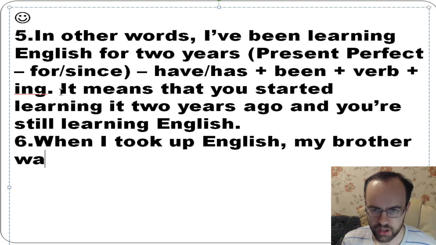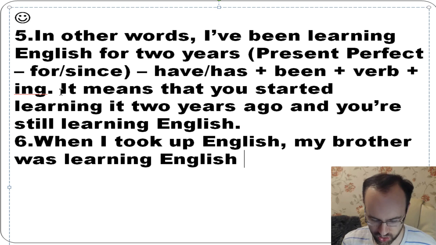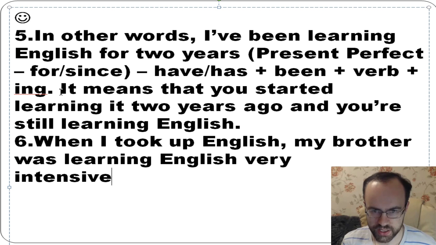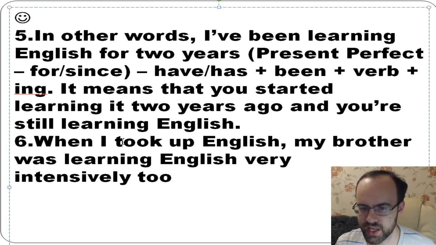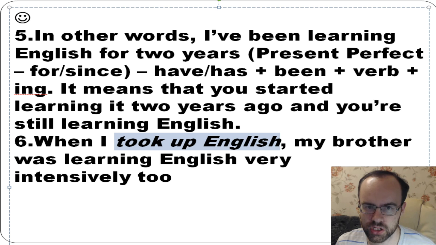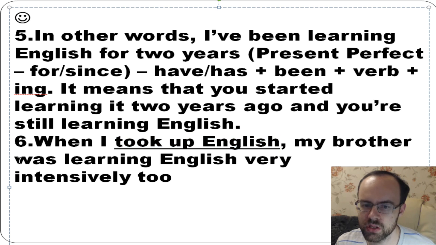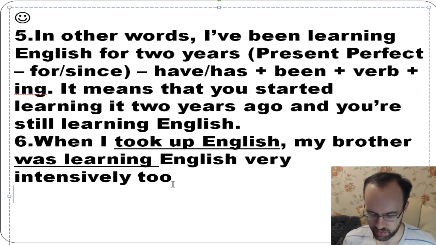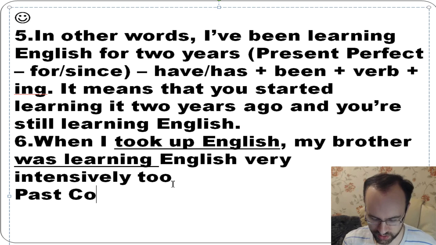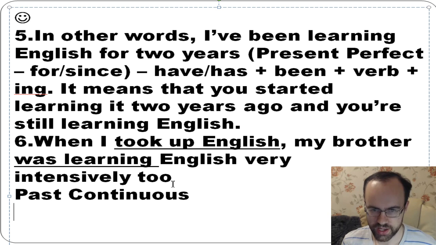So you see, took up means that when I started learning it, it's a short action, and my brother was learning, it's a long action. So we call this tense past continuous, and you know that we often use it with when.